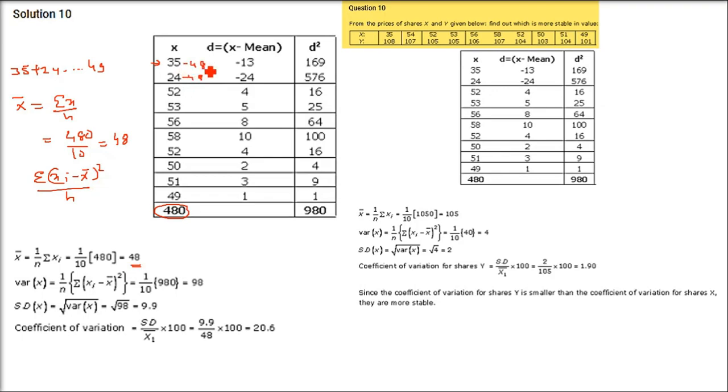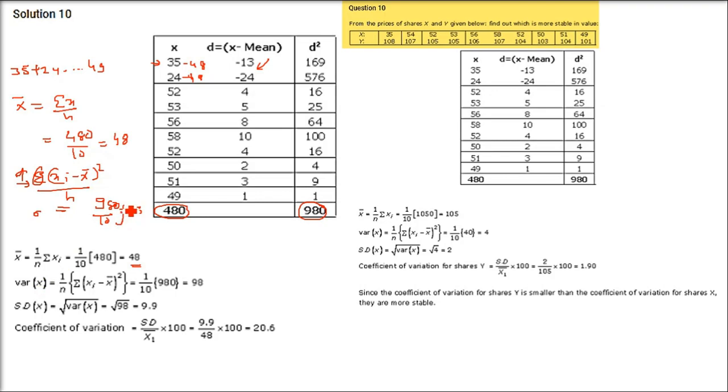So 35 minus 48 is minus 13, 24 minus 48 is minus 24. Everything you have to do for each and every element. Now you have to square it, see, this d is square. When you square it, you have to add. Sigma is for adding. So 980 is going to come. 980 divided by n, that is 10. So 980 divided by 10 is 98.